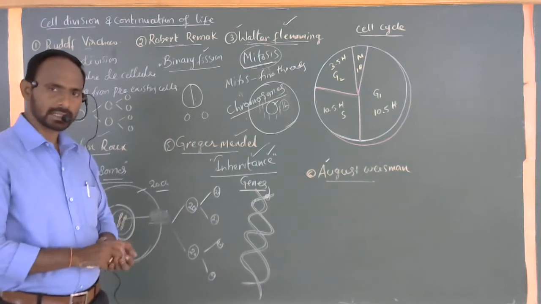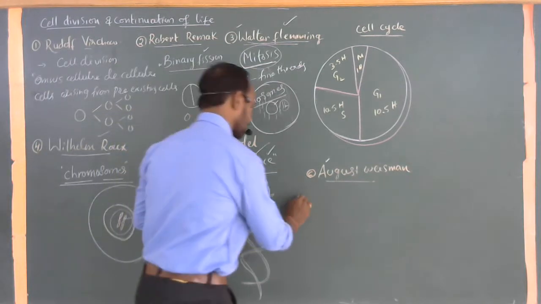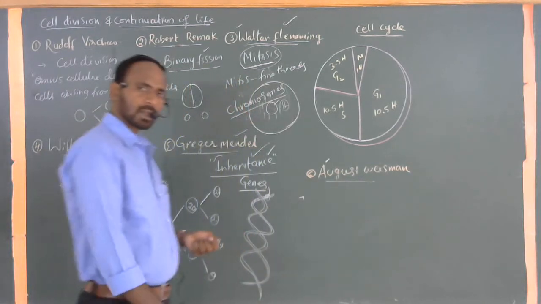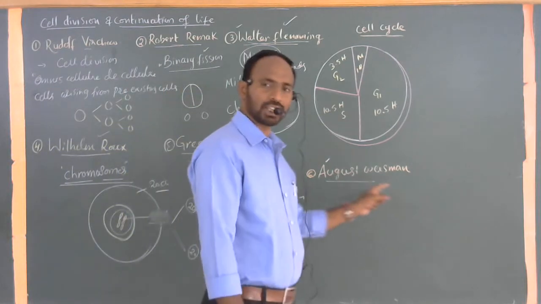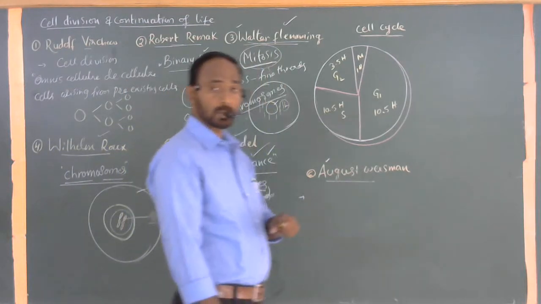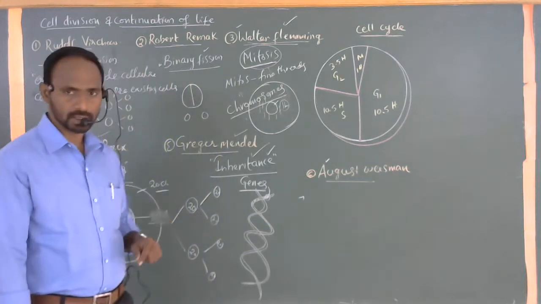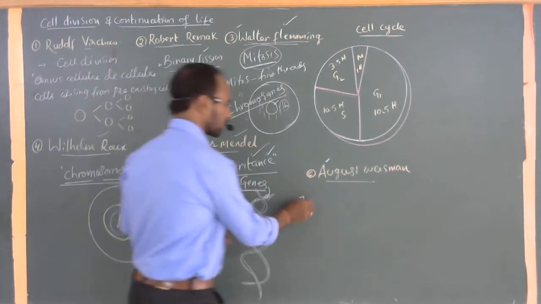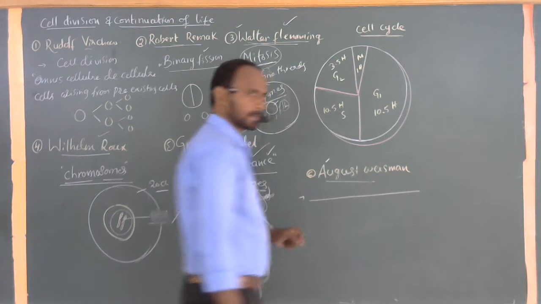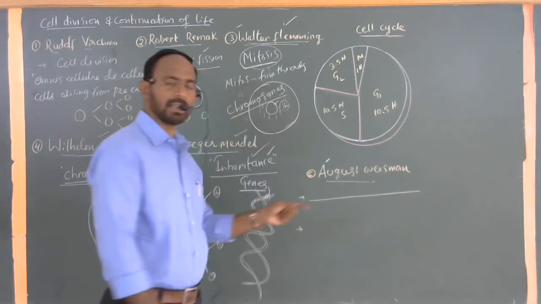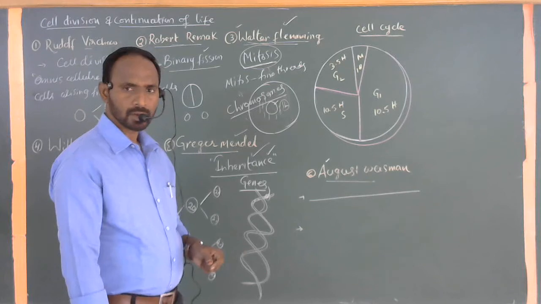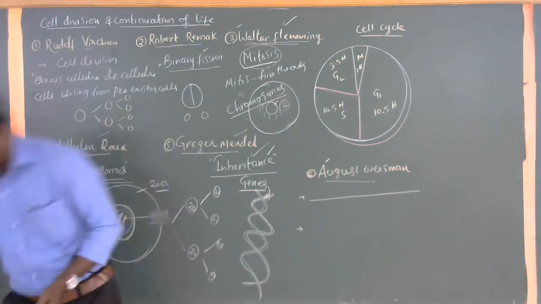August Weismann clearly said this: in each and every successive division, the chromosomal number of an organism should not be changed. The same number of chromosomes should be maintained in each and every successive division. All organisms carry the same number of chromosomes to the coming generations. So for the clarification of this one, now,